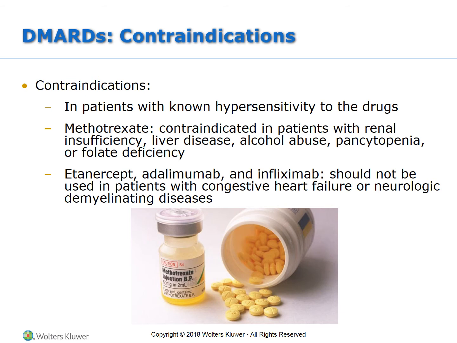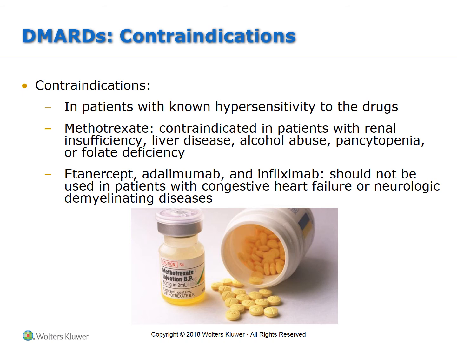These medications are not to be given in anyone that has a hypersensitivity, specifically to methotrexate. It's contraindicated in patients with renal insufficiency, liver disease, if they abuse alcohol, if they're pancytopenic or have a folate deficiency. Methotrexate is a pretty nasty drug, very effective, but people have to be relatively healthy in order to take it.